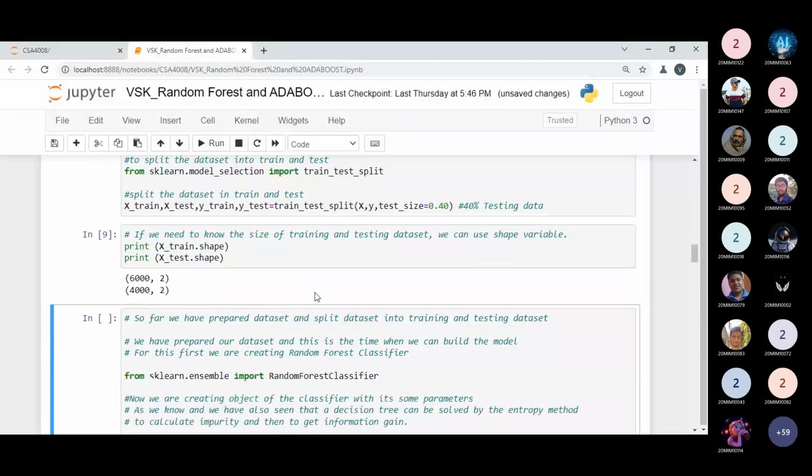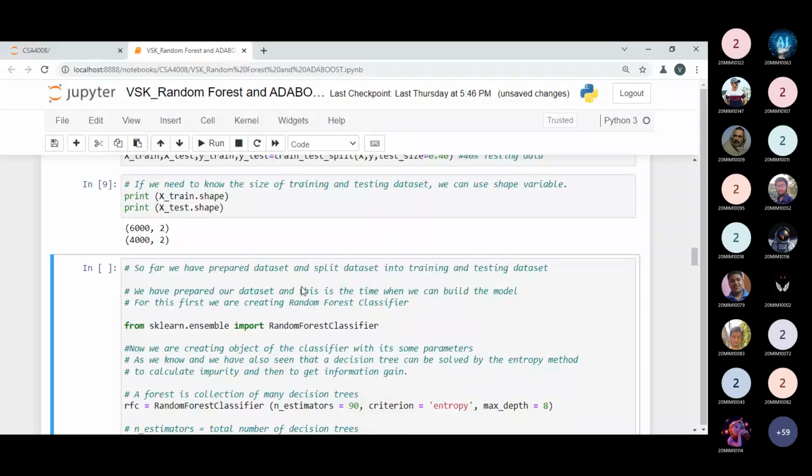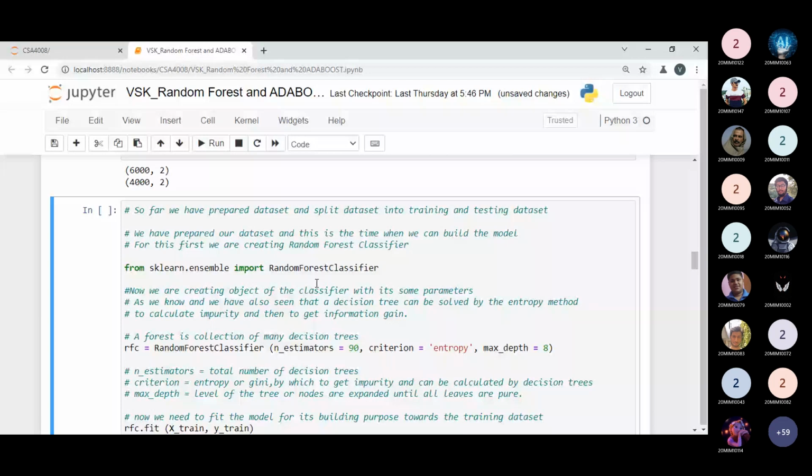Now it's time to implement the random forest. After preparing the data set and splitting it into training and testing data sets, it's time to implement the random forest, which is part of ensemble learning. So we have to use the ensemble library, as we used for the voting classifier program. From the sklearn package, we import the ensemble library, and here we use the RandomForestClassifier.